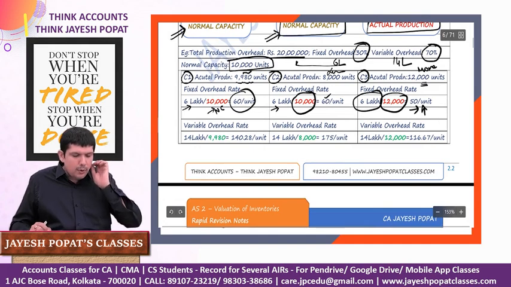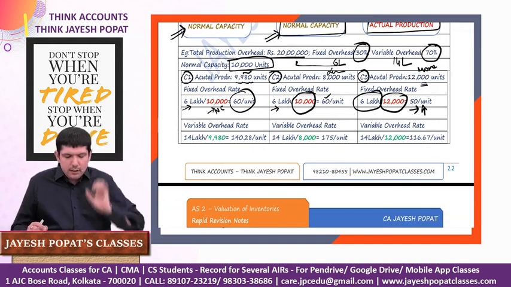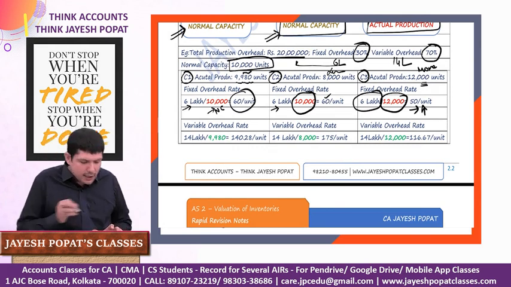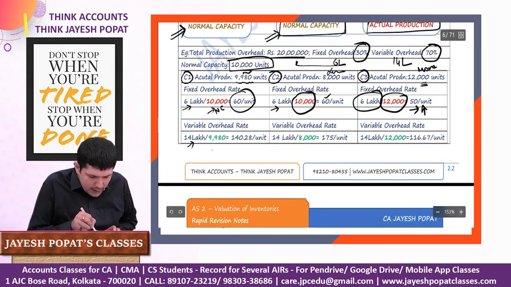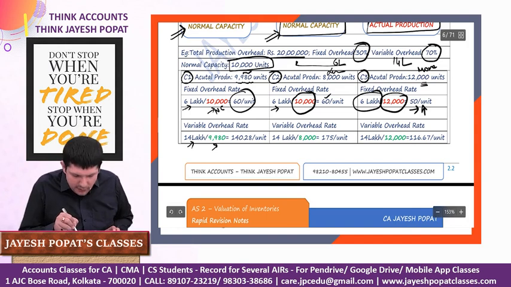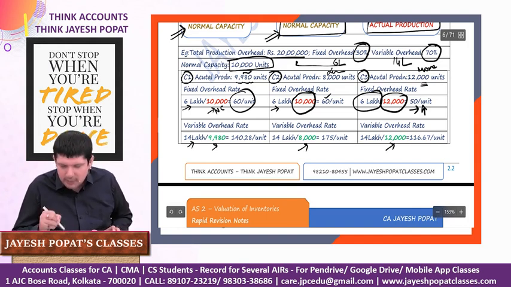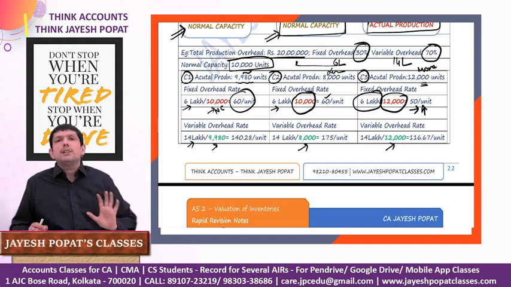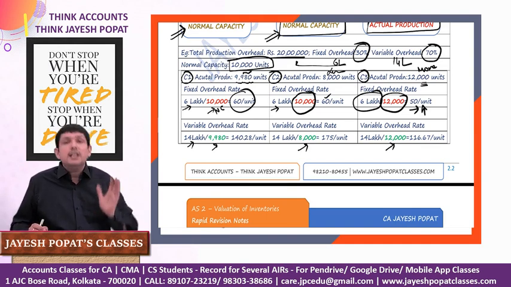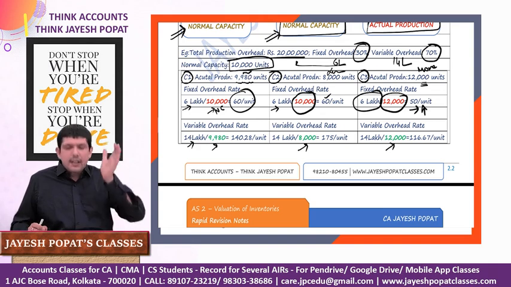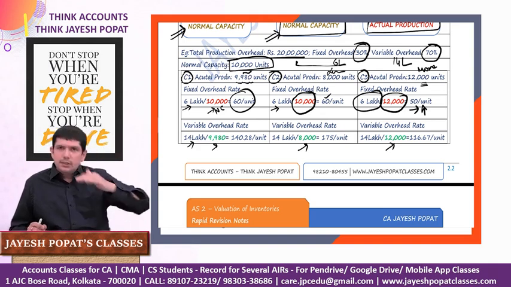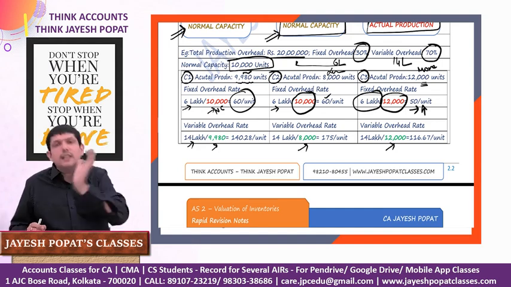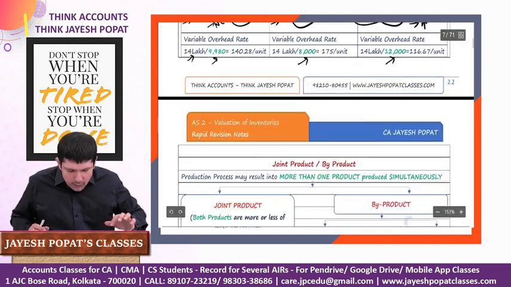Then in case of variable overheads, the method of calculating the rate is very simple. You need to take the actual production. So 14 lakh is your overhead, divided by 9,980 in the first case, 8,000 in the second case, and 12,000 in the third case. So what you need to remember: variable overheads are to be calculated on the basis of actual production. In case of fixed production overhead, if production approximates normal capacity or is less, you take normal capacity, but if the actual production is more than your normal capacity, then you will take your actual production to enjoy the benefits of the efficiency.